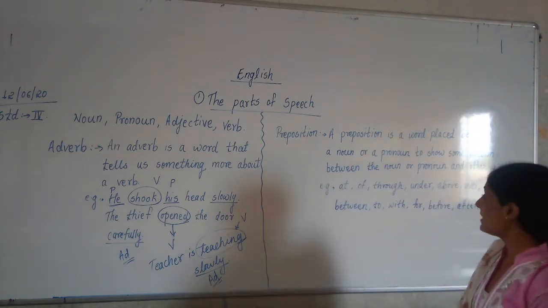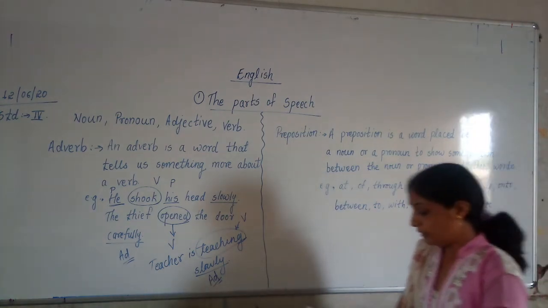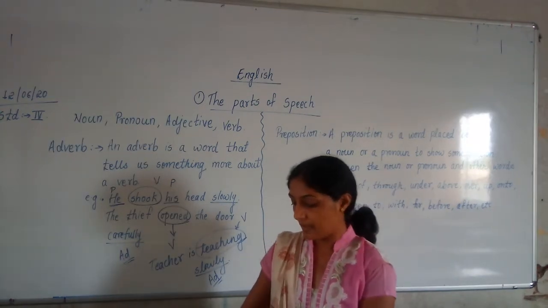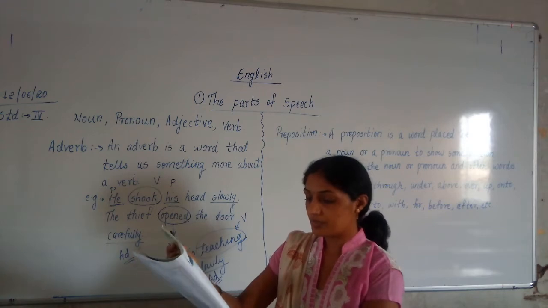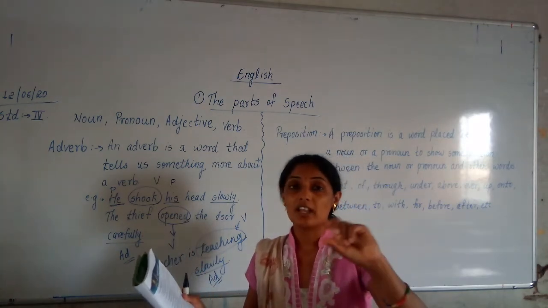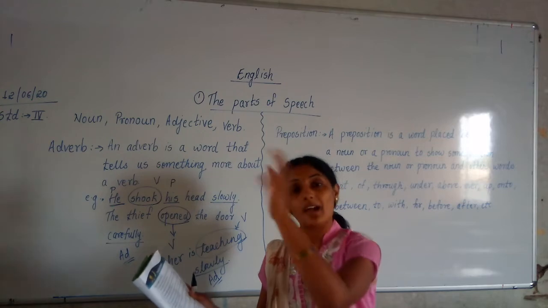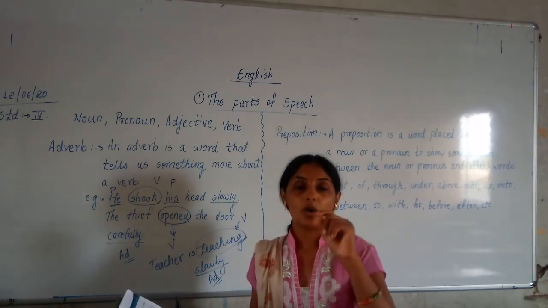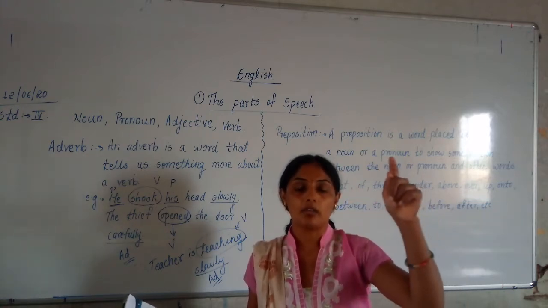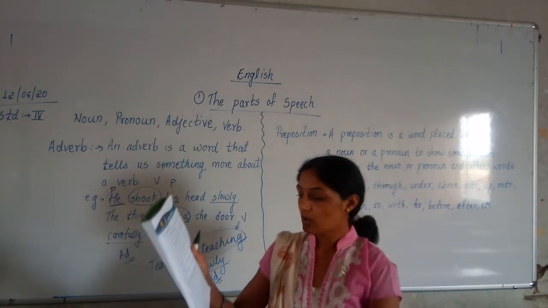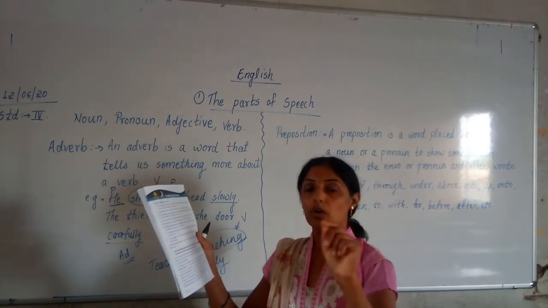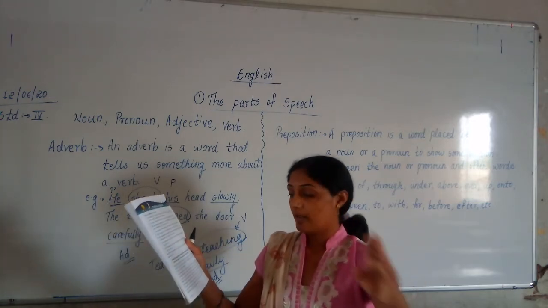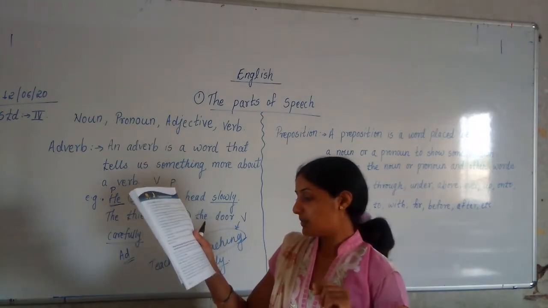Okay, if I give you one example over here, now we will find out in our paragraph. If we want to find prepositions in our paragraph, which words will be prepositions? They show relationship between noun or pronoun and other words. Now noun and pronoun mean what? Name of a person, correct? Or pronoun is what? He, she, it, they, or I, we, you. So we are going to see now, is there any word which has a relationship between noun or pronoun and other words? We will see.